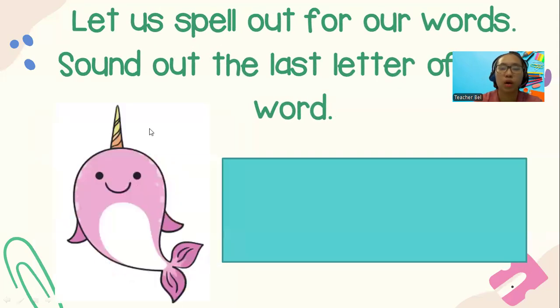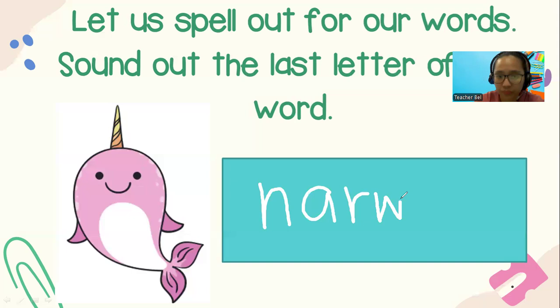The last one. Okay, this one is an animal that you don't see a lot. It's called a narwhal. A narwhal has a horn on its head. It might look like a unicorn with the horn. But they swim in cold waters. So narwhal, what are the letters? Let's write N, A, R, W, H, A. Now you listen first. Narwhal. At the end has the L sound.